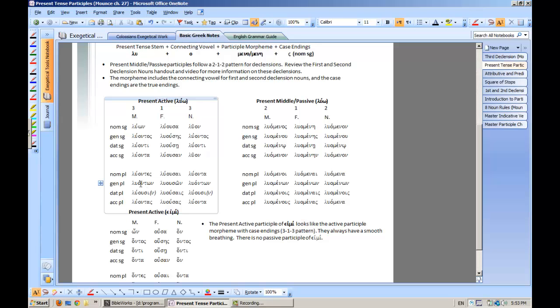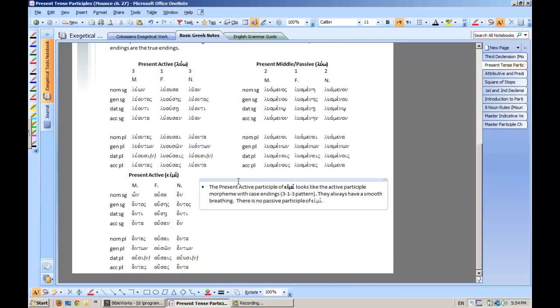And over here you've got the nu tau, which is usually a very big giveaway that it's a present active, or just an active participle. And right here you've got the ous. The ous is a pretty big giveaway as well. Ousa and on. All these, be looking for these participle morphemes to help you recognize those.